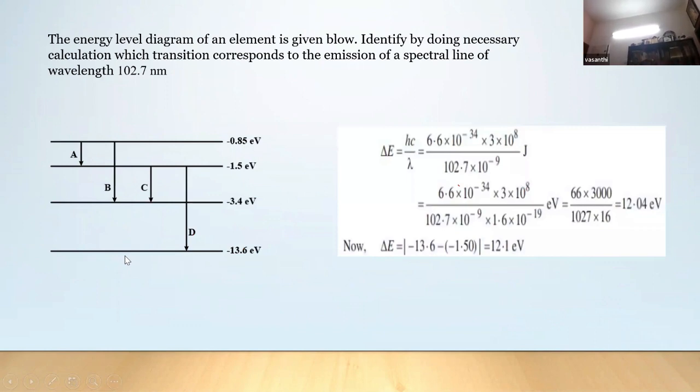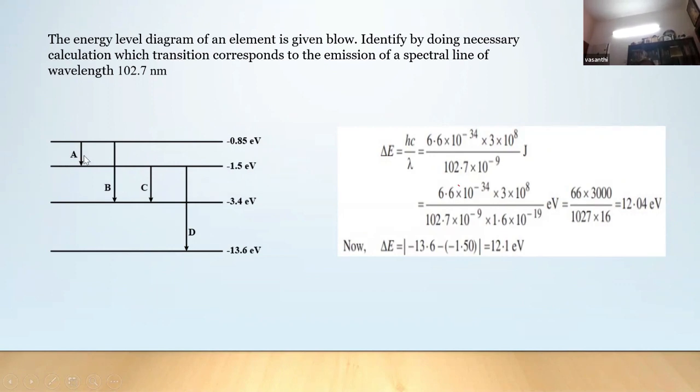Suppose this is a question. How will you start? There are 2 ways to do this question. The energy level diagram of an element is given below. Identify, by doing necessary calculation, which transition corresponds to emission of a spectral line of wavelength 102.7 nm. Which is the easiest way?